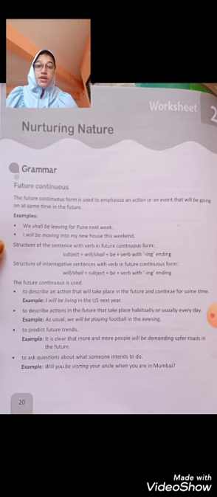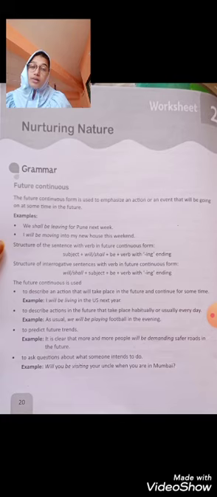Moving ahead to our revision for periodic test, we are having very few lessons for your periodic test too, and among all the lessons and grammar topics we are having worksheet 2. Only one worksheet is there for your exam, so kindly revise it as nicely as you can. Nurturing nature, worksheet 2. Future continuous tense.